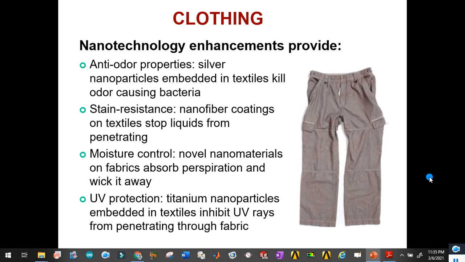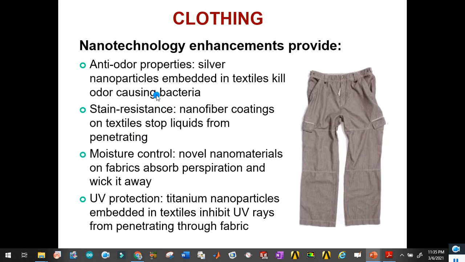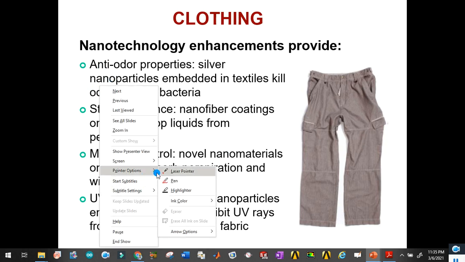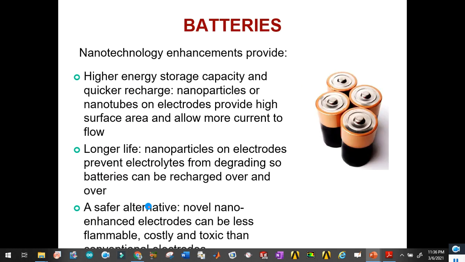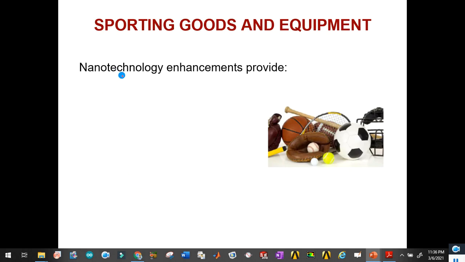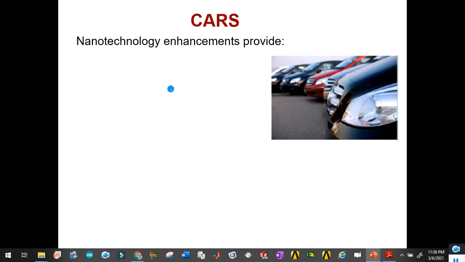So you can also see the application of nanotechnology in clothing. They are anti-odor, stain resistant, with moisture control and UV protection. So these properties are controlled in this way. Similarly, in case of batteries, there is high energy storage, longer life, and a safe alternative. In case of sports and goods equipment, you can see that strength has been increased and they are now lightweight because of the application of nano composites.